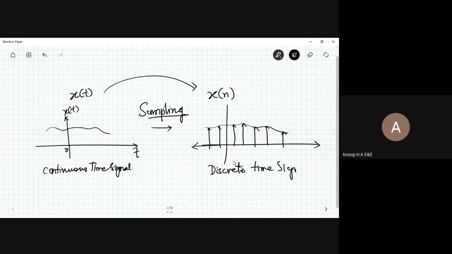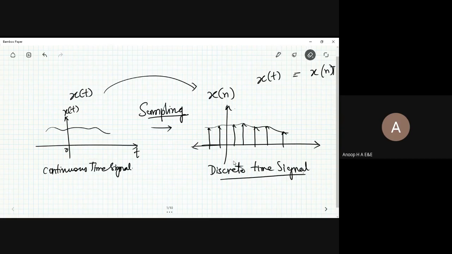Okay, the discrete time signal is one thing that is to be represented. So x of n is the sampled version of the continuous time signal. How are you going to do it? You have x of t as the signal and x of n as the value present there.